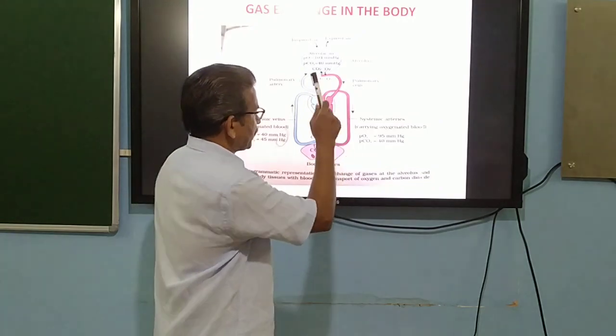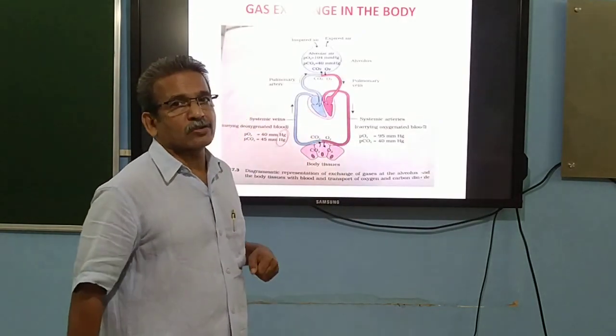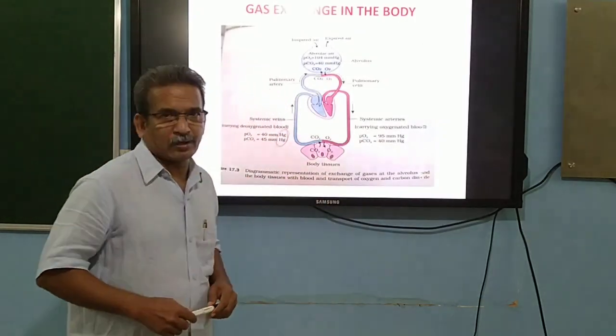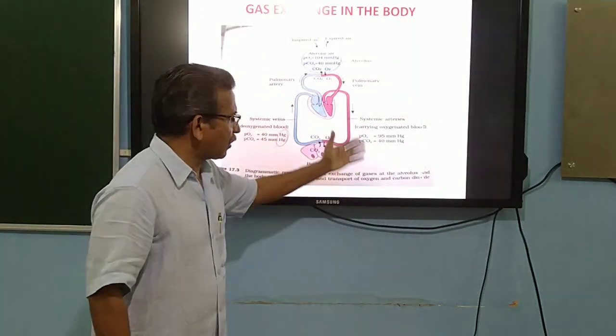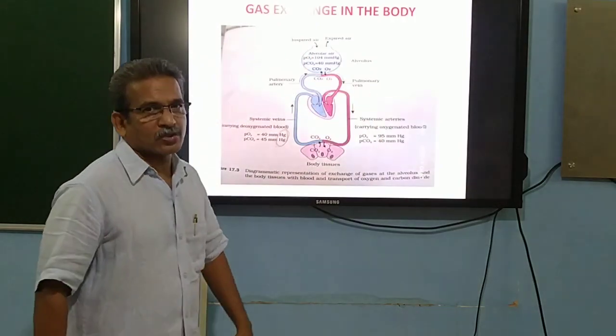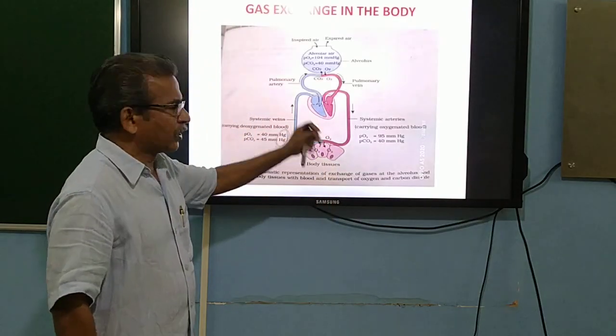In the systemic artery we can see the partial pressure of oxygen is 95 millimeters of mercury, and the partial pressure of carbon dioxide is 40 millimeters of mercury. That means the condition of oxygenated blood. With regard to the concentration of oxygen and carbon dioxide, the oxygenated blood has more oxygen and less carbon dioxide. And it is this blood that arrives at the body tissues.